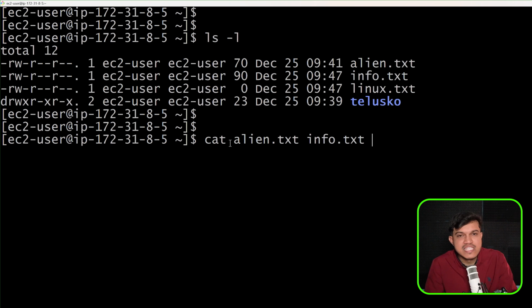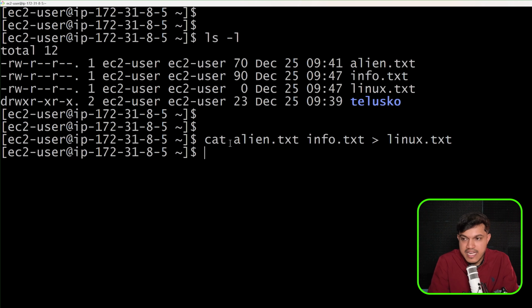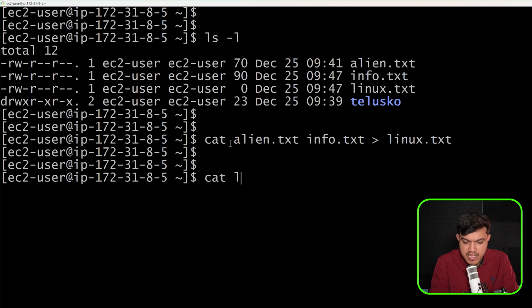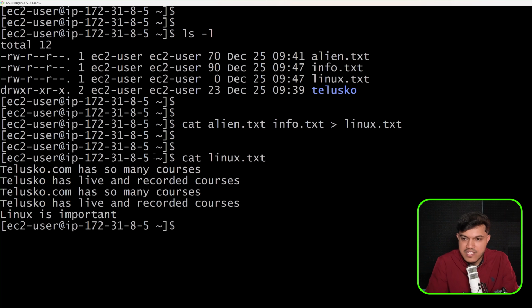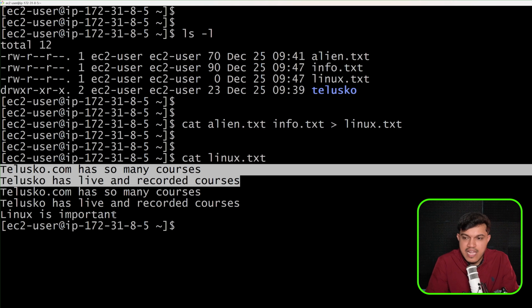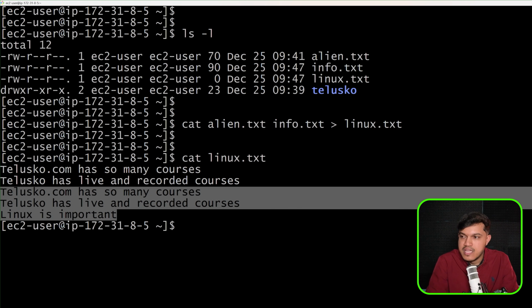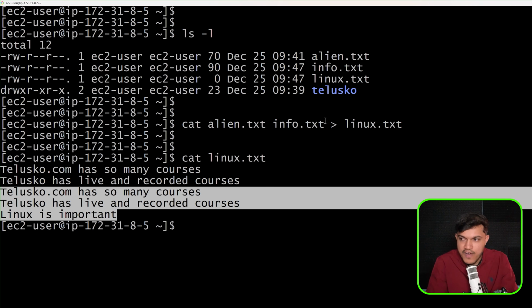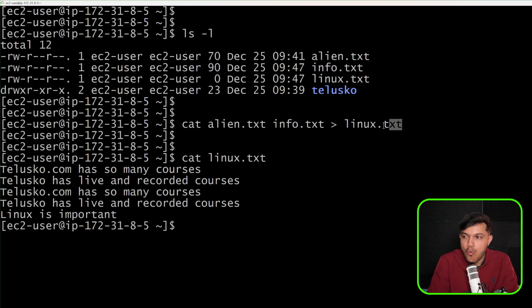Whatever data we have inside these two files, I want to copy that inside one file called linux.txt. And the moment I run this, the data will be copied. Now you can check linux.txt, and the moment you run this, you have this data. This data is from alien.txt, and these three lines are coming from info.txt. Both files' data has been copied into one more file.